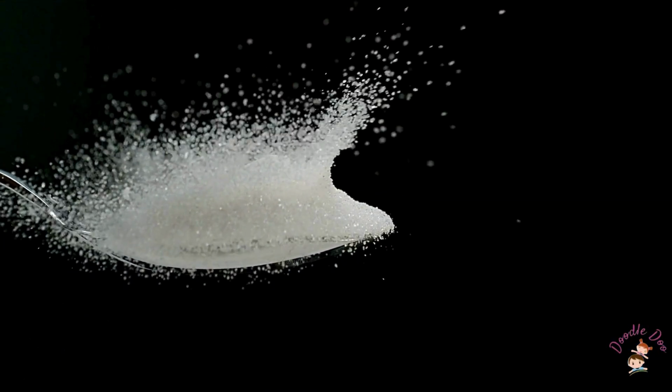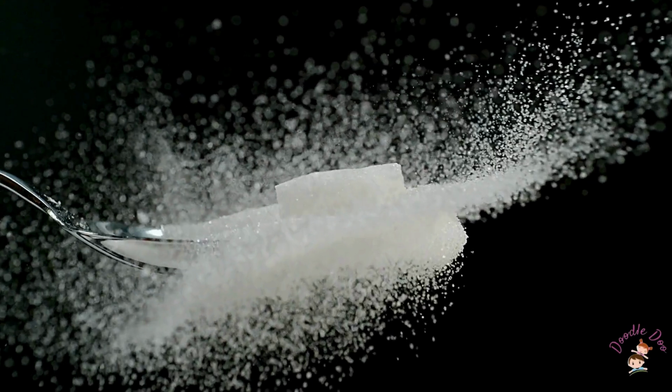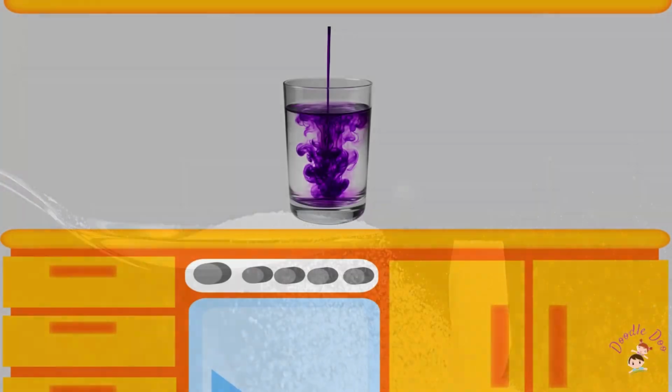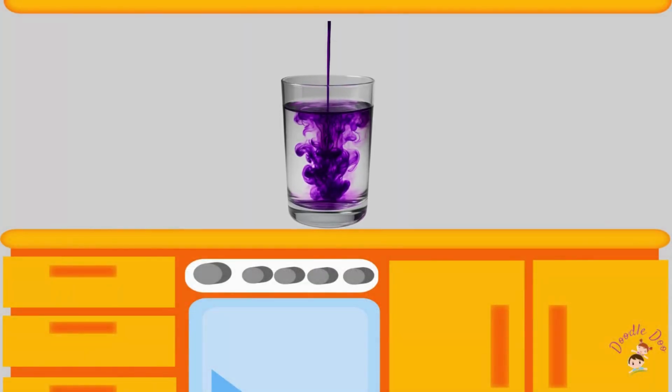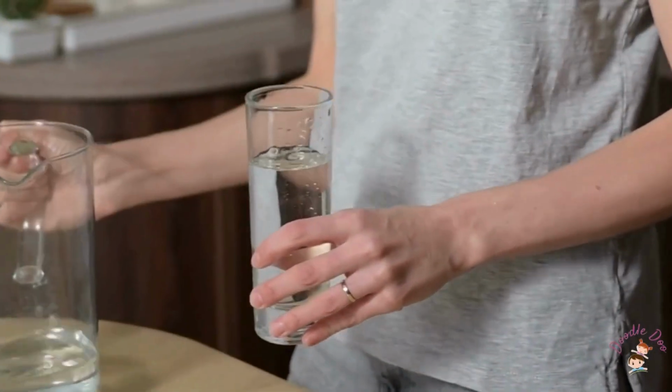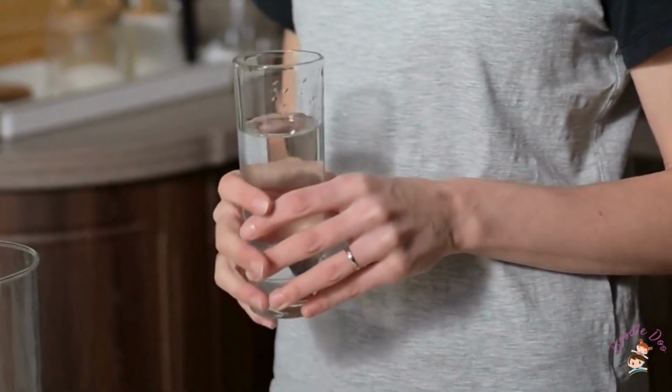Water becomes sweet when we add sugar to it. Water shows the color of the things we add to it. Water takes the shape of the container in which we store it.